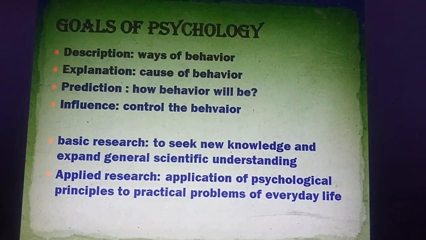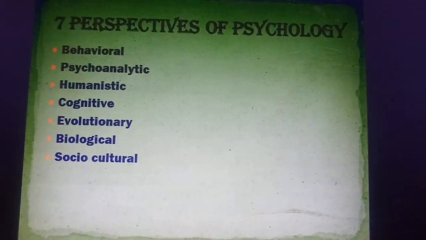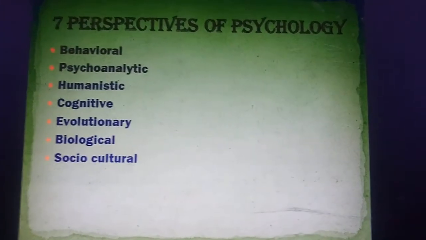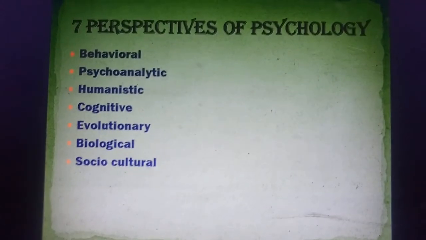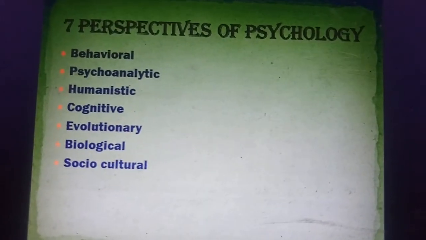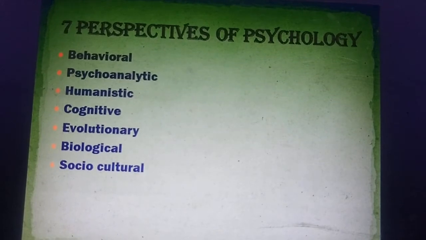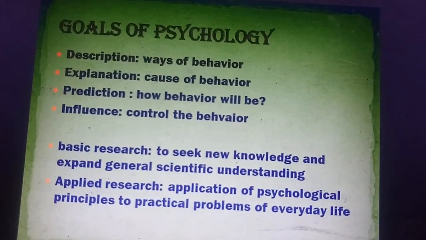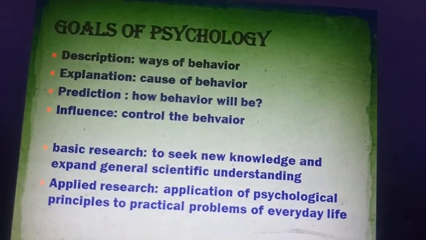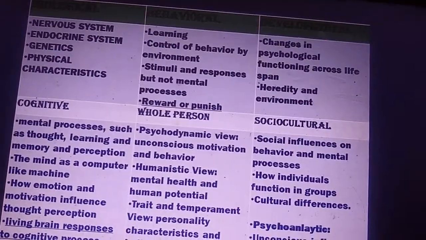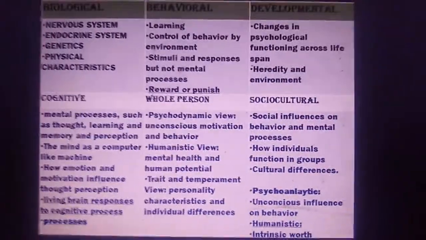So psychology is having 7 perspectives which we are going to deal with. These are behavioral perspective, psychoanalytic perspective, humanistic perspective, cognitive perspective, biological perspective, and socio-cultural perspective. So these are the 7 perspectives which we are going to see. So here you can see very clearly.